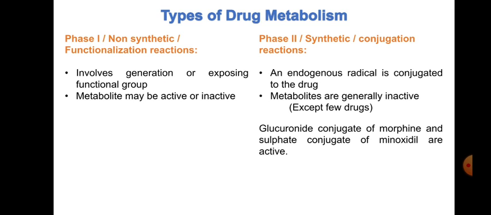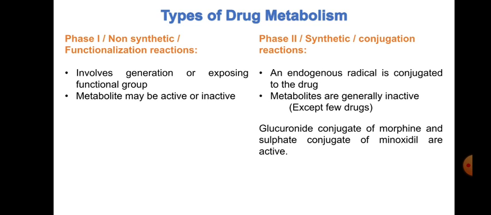Then second is phase 2, which can also be referred to as synthetic, or as a conjugation reaction. So an endogenous radical is conjugated to the drug. This is the main point of difference between phase 1 and phase 2. In phase 1, what is happening? We are generating the functionalities or exposing the functionalities to undergo a conjugation reaction.